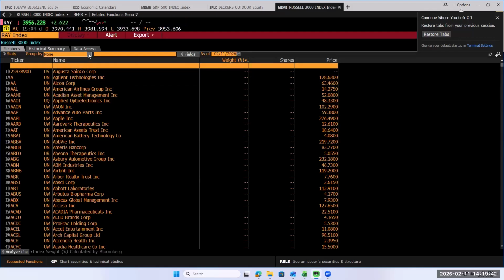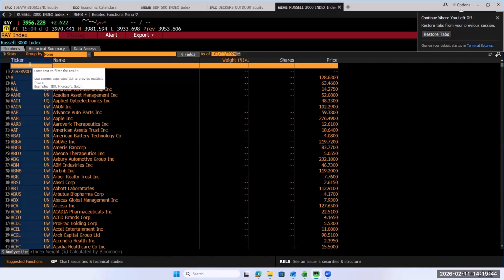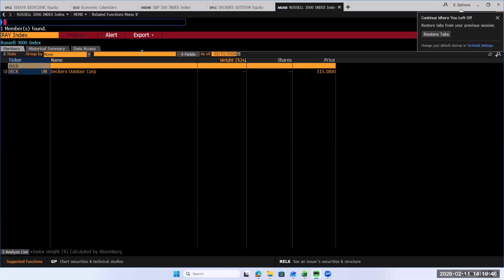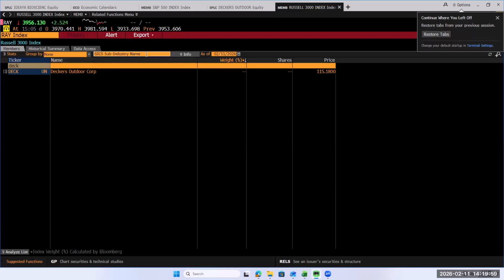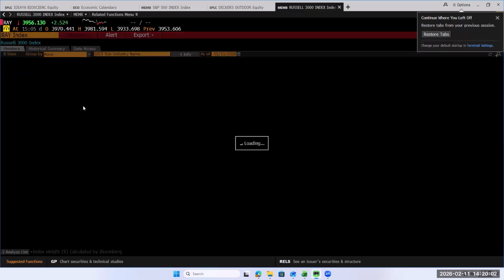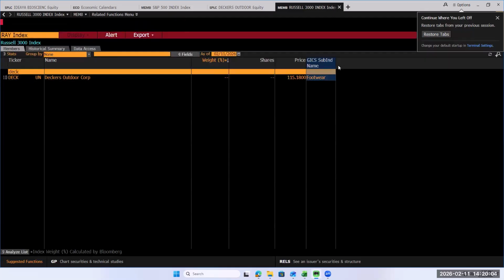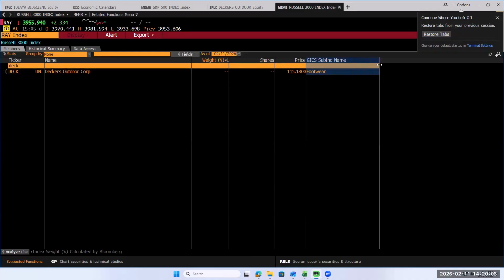And so we'll find Decker. There it is, outdoor. And we're going to add in the GICS. Let's try sub-industry name just to see if it's there. And the sub-industry name is footwear.